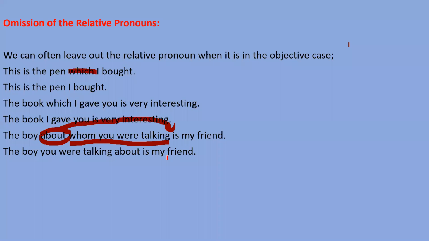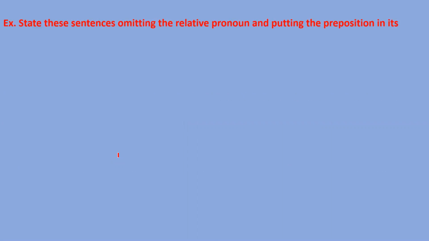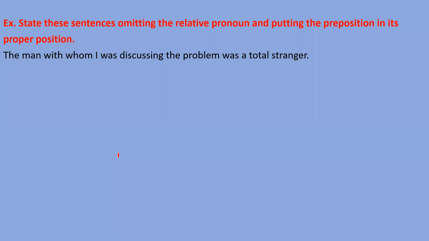The boy you were talking about is my friend. So about we have mentioned after talking, because this clause ends here, that's why the preposition we will mention here. Clear? So let's do one exercise on the basis of this understanding. State these sentences omitting the relative pronoun and putting the preposition in its proper position. आपको preposition को उसकी proper position पे लिखना है और relative pronoun को भी omit करना है, skip करना है, हटाना है.